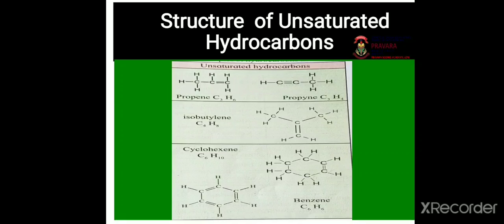So, in unsaturated hydrocarbons, double or triple covalent bonds are present between carbon atoms, and its examples are alkenes, alkynes and aromatic hydrocarbons.